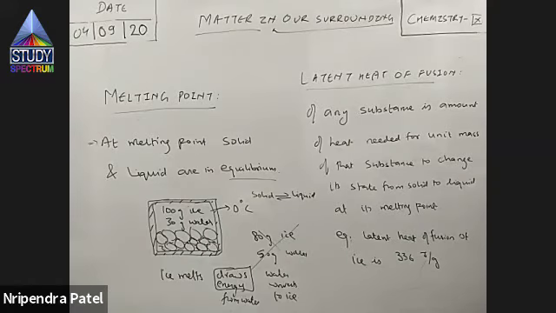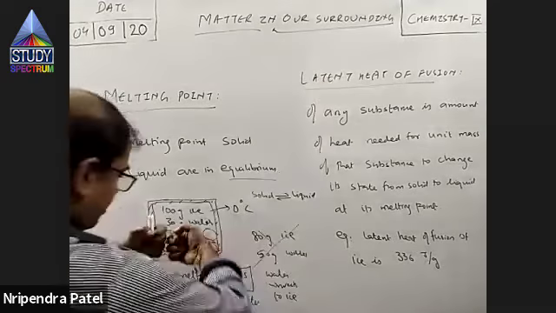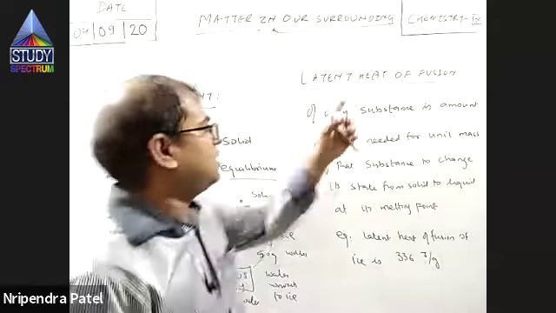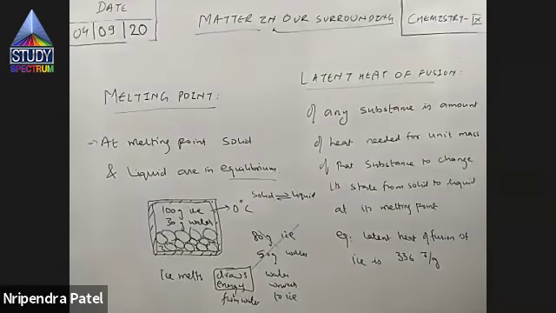And now you can figure out what this latent heat is needed for. It is needed to overcome the force of attraction between the particles. This is the heat that is used to bring separation between the particles, right? So that is known as latent heat of fusion. Clear? Okay.